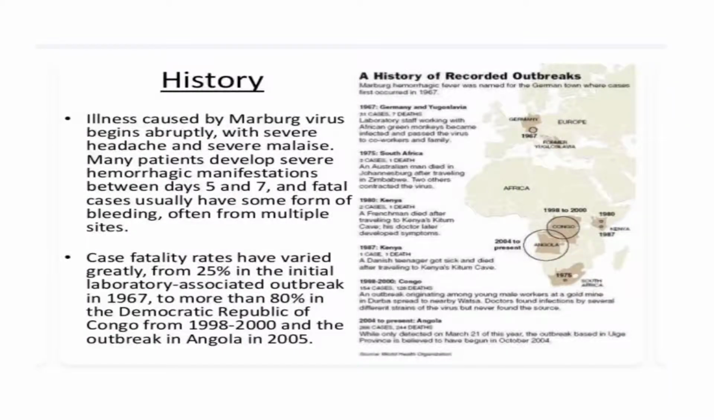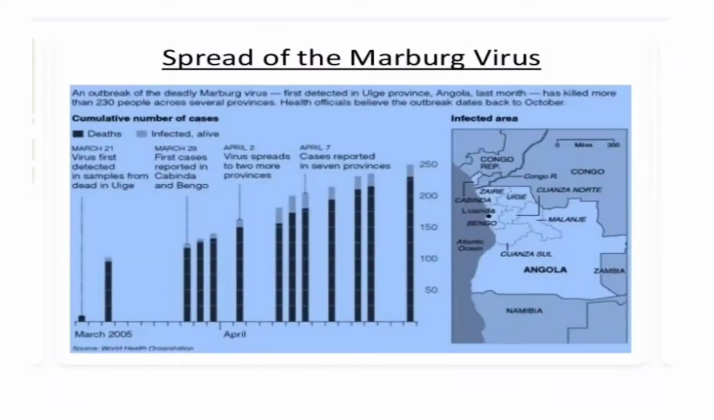Now I am going to tell you about the history of Marburg. Illness caused by Marburg virus begins abruptly with severe headache and severe malaise. Many patients develop severe hemorrhagic manifestations between days 5 and 7, and fatal cases usually have some form of bleeding, often from multiple sites. Case fatality rates have varied greatly from 25% in the initial laboratory associated outbreak in 1967 to more than 80% in the Democratic Republic of Congo from 1998 to 2000 and the outbreak in Angola in 2005.